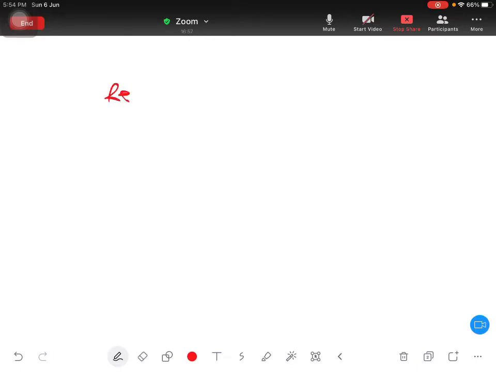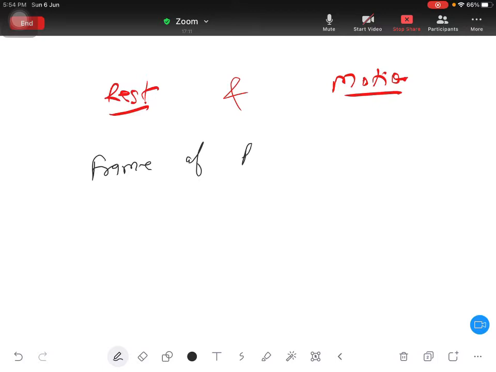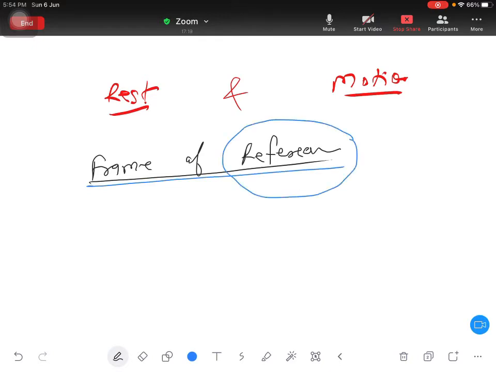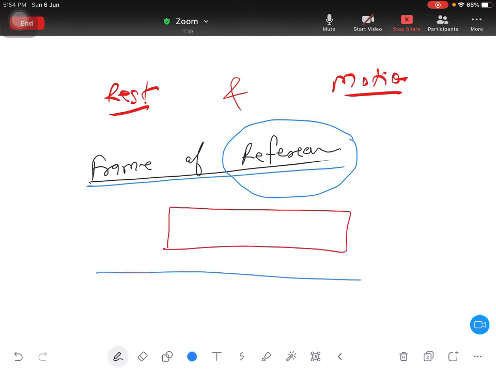So if you want to define rest, or if you want to define motion, before that you should understand there is something called frame of reference. What is the meaning of frame of reference? Frame of reference is like with respect to which point or which person you want to define the motion. For example, if this is a bus, this bus is going on the road, this is the tire in the bus, and the bus is going in this direction.